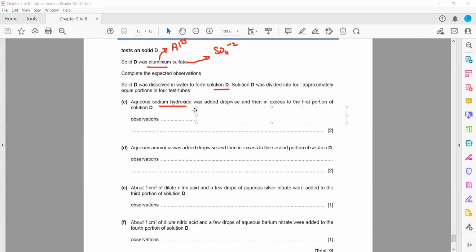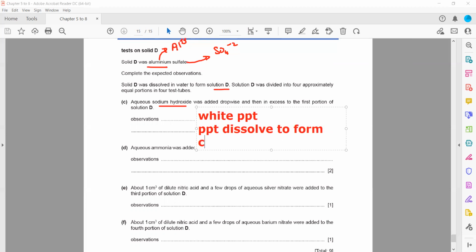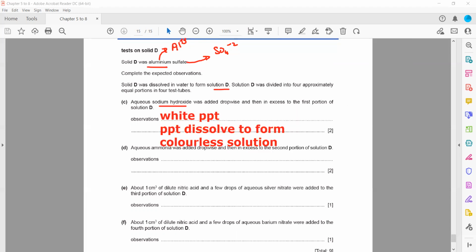So first thing is mentioning the white PPT, and then the PPT dissolves to form a colorless solution. Then when we add aqueous ammonia, the observation is a white precipitate, but in excess of aqueous ammonia the precipitate does not dissolve.